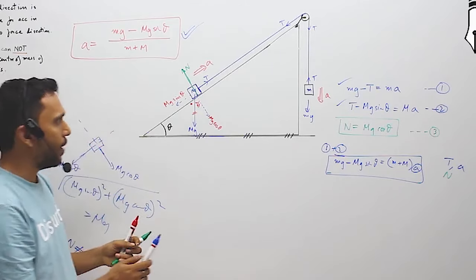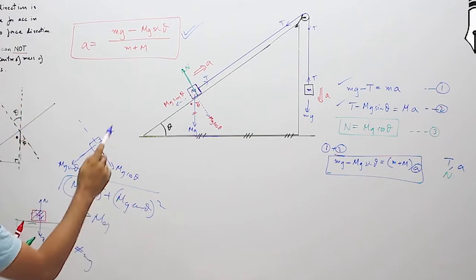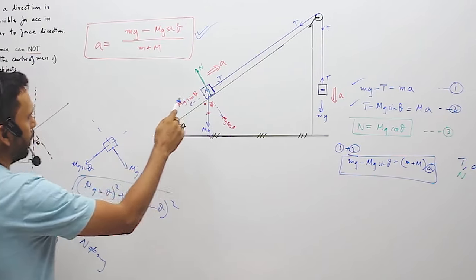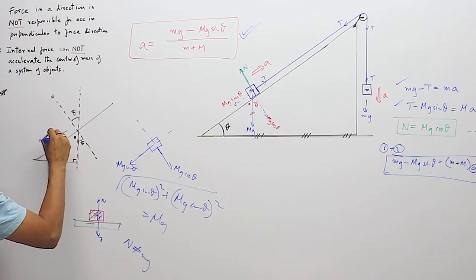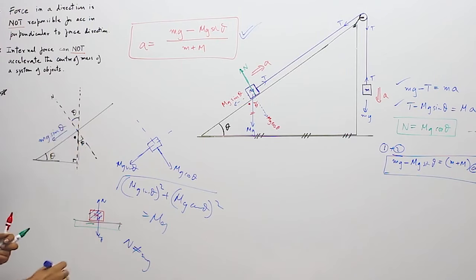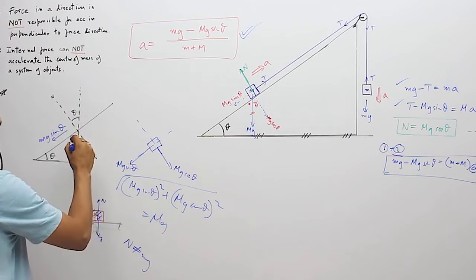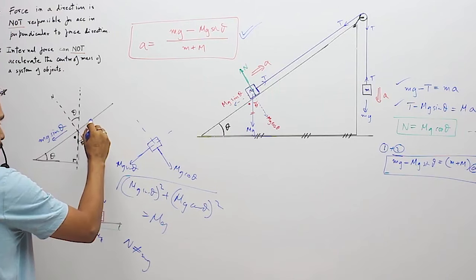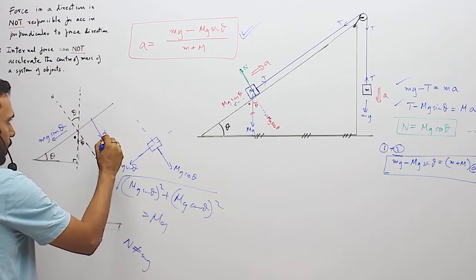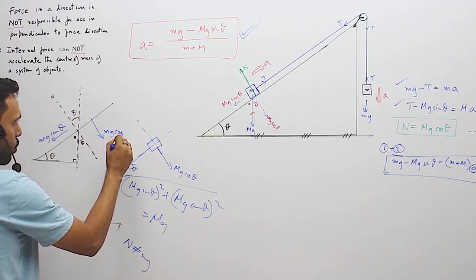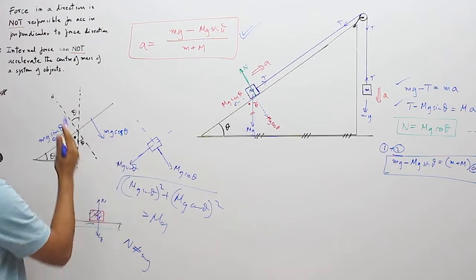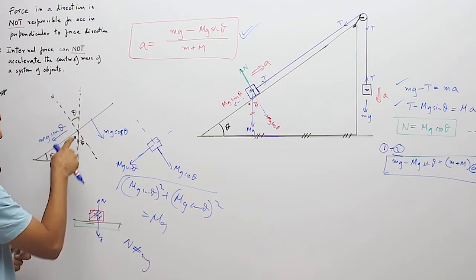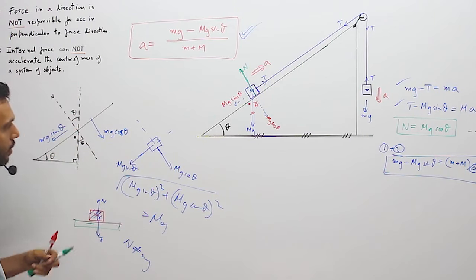Okay, so what we have over here is that along the inclined plane, the weight of a body would be mg sine theta if m is the mass, and at 90 degrees to the plane, the weight will be mg cos theta. The angle between vertical and normal is the same as the angle between horizontal and incline.